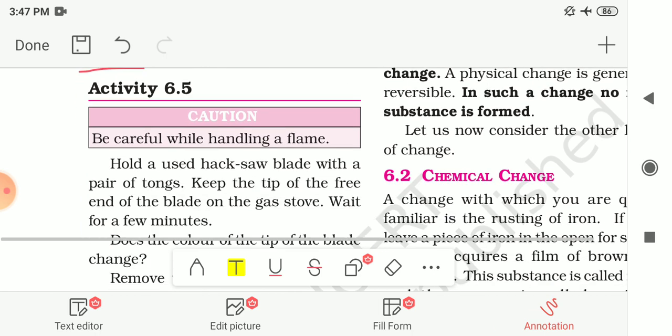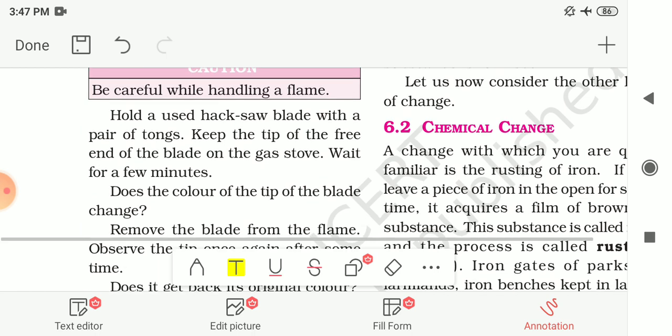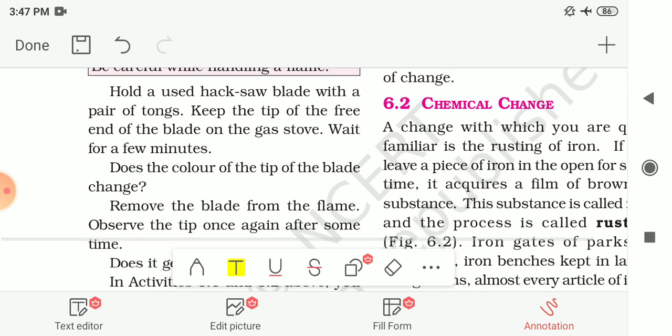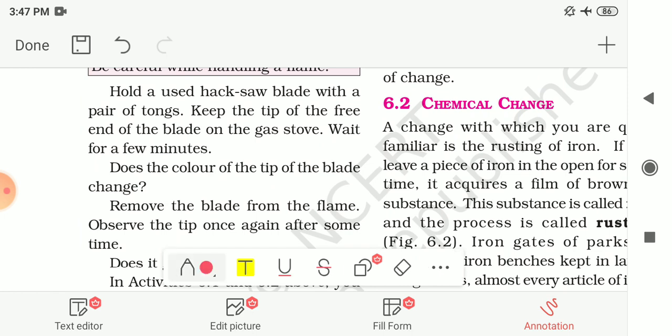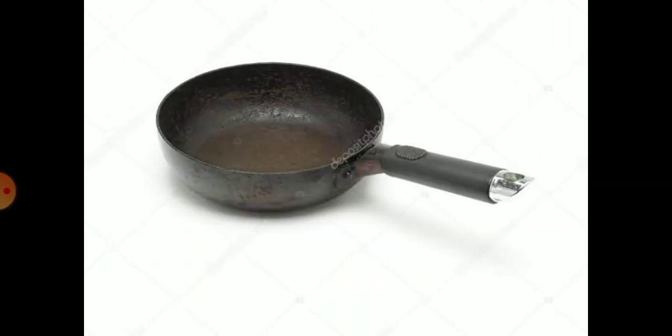Next, activity number 5, that is 6.5, is given to you. Here you have to take a precaution: be careful while handling a flame. Now let me see what the activity is. Hold a used hacksaw blade with a pair of tongs. Now what is a hacksaw? Let me show. So this is the hacksaw about which we are talking in this activity, and this one is the inverted pan which we talked about in the earlier activity.